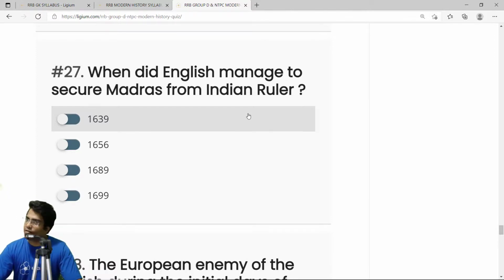So what happened in 1615? After 1615, Thomas Roe got the permission from Jahangir to establish bases all over the country. Now in 1618, the English got smart and decided to build a fort near Surat. This annoyed the Mughal emperor, and the Britishers were driven out of Surat. So the Britishers decided to go to the south and build their bases there. And in 1639, it was one of the first bases that they built, in Madras. So the correct answer is 1639.